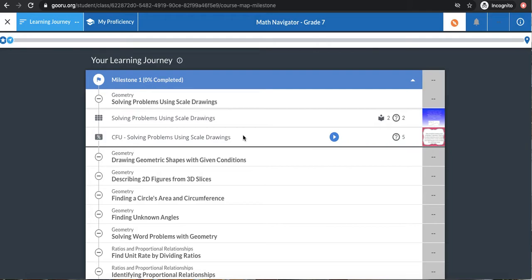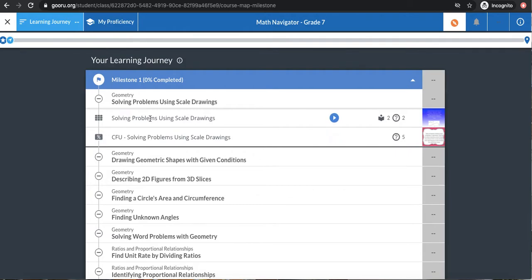Our goal is to get 80% or better. If we get 80% or better on a CFU, that means we really understand the material and we have mastered it. And we'll earn a little block on that graph that we looked at. Our skyline will increase and we'll get a little bit closer to being at grade level. So our goal is going to be to always shoot to master these topics or to score 80% or better.